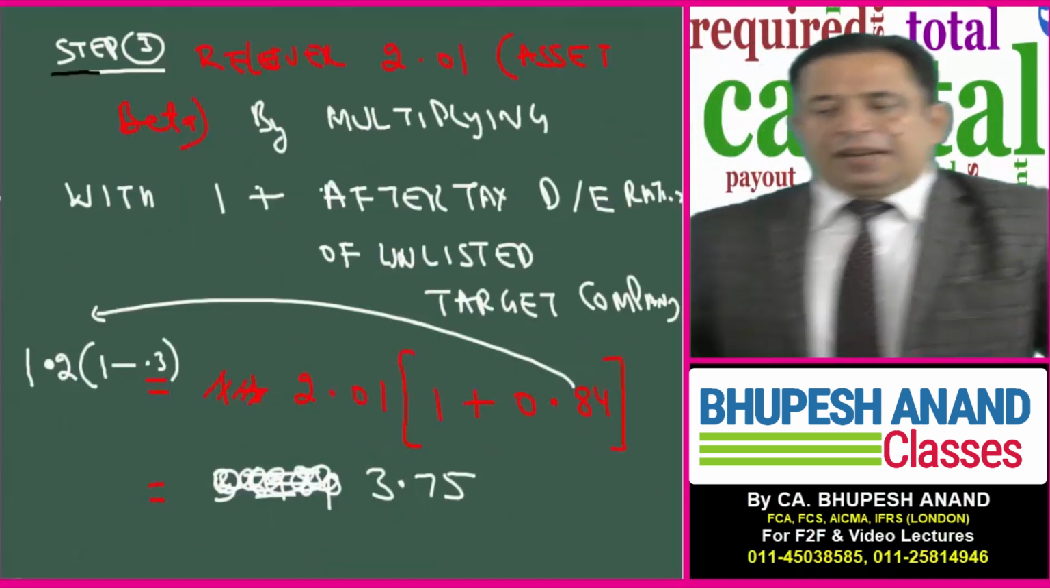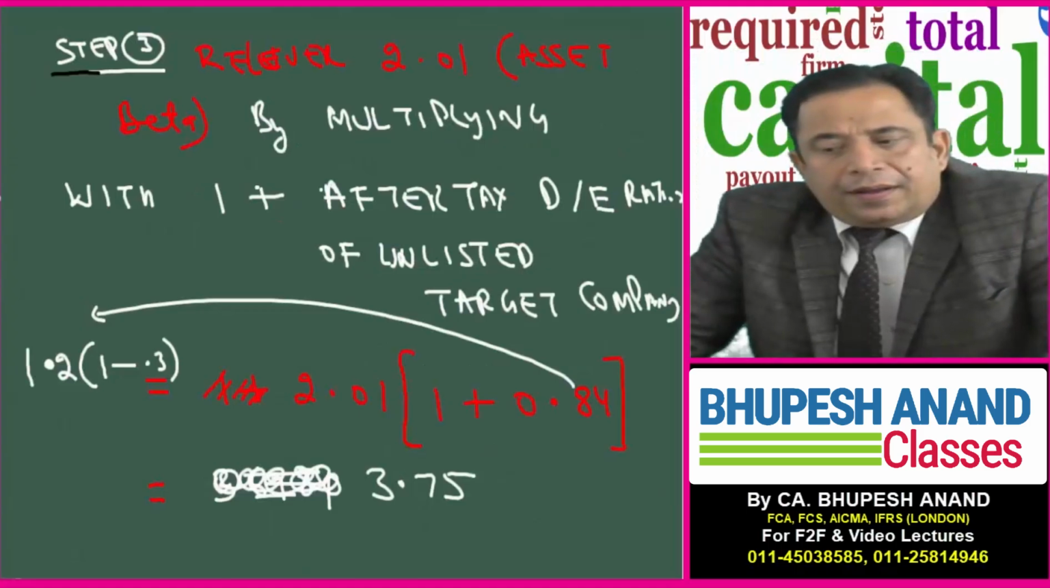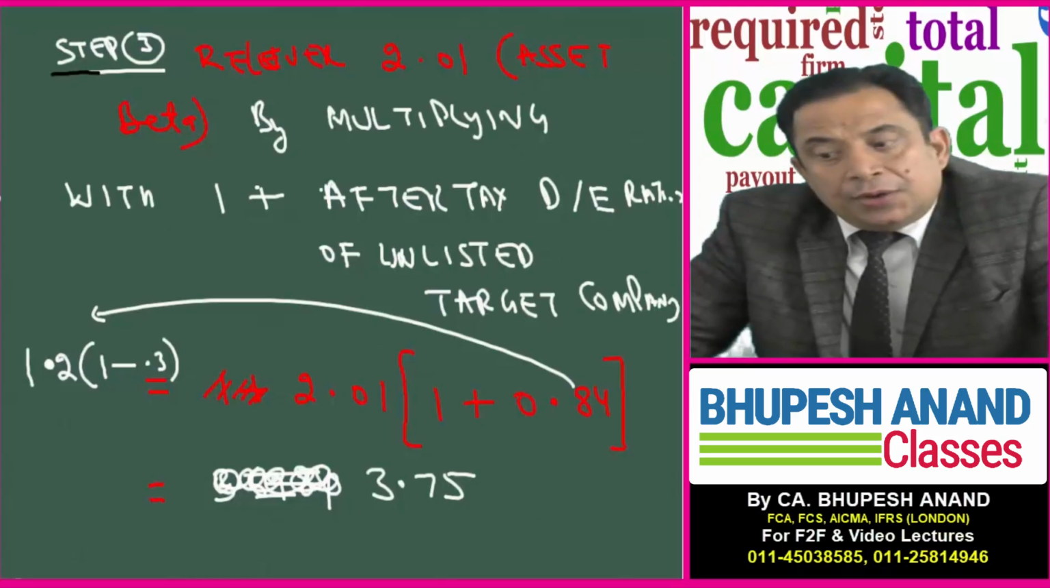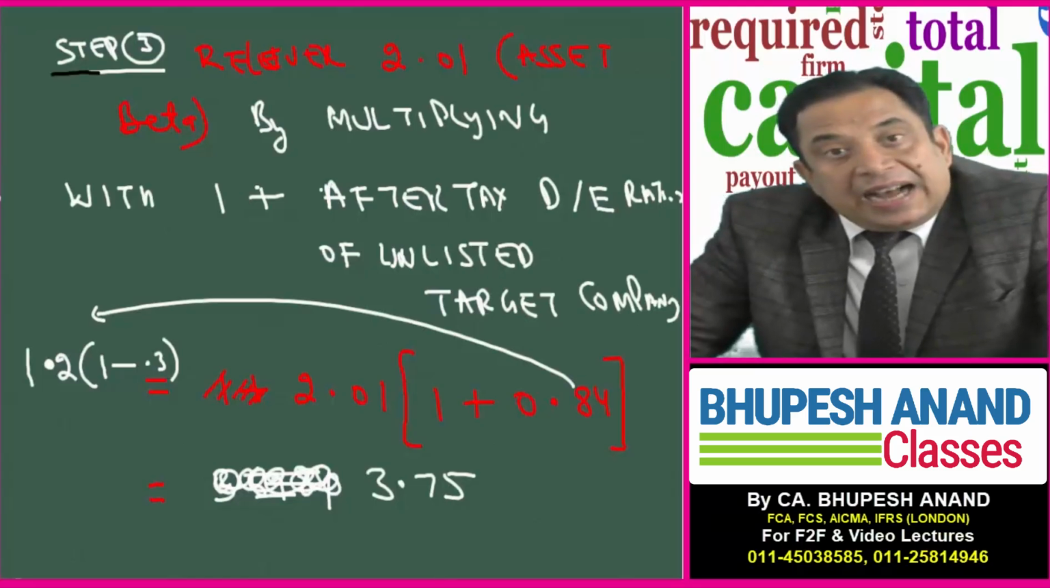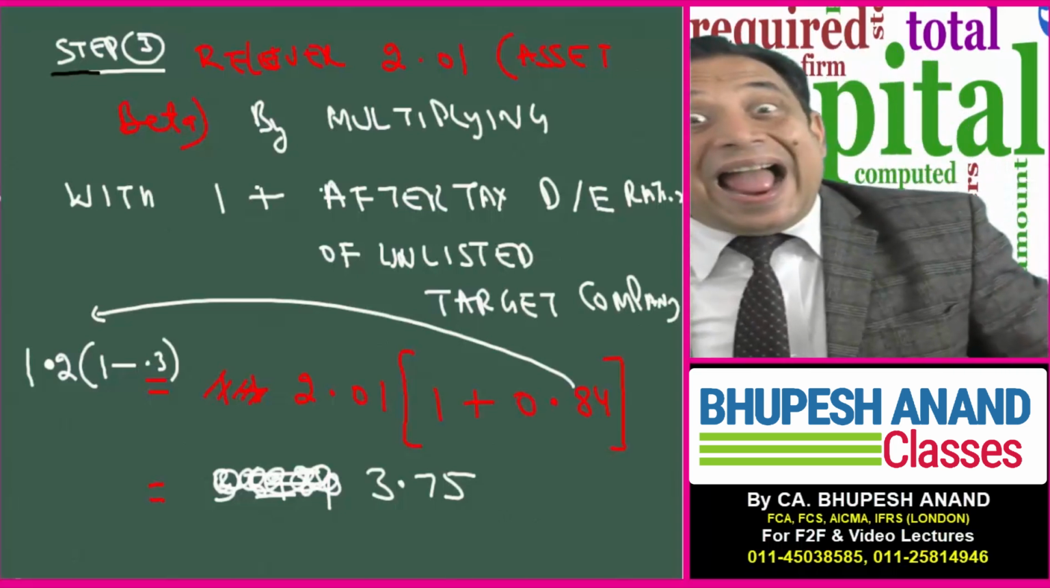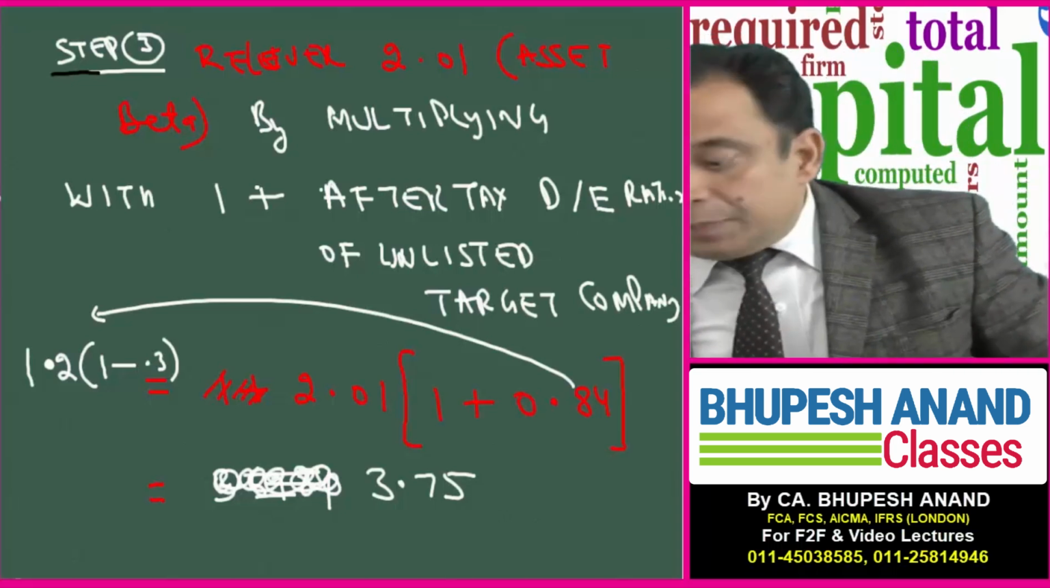Then I have relevered the beta and I have multiplied with again 1 plus after tax debt equity of target company. Debt equity mix of target company is 1.2, tax rate is 0.30, after tax is 0.70, 1.2 into 0.70, that comes to 0.84. I have already done the calculations for you. Please do it with the help of your calculator. 2.01, then I have calculated 3.75 as the project beta or equity beta of the company.